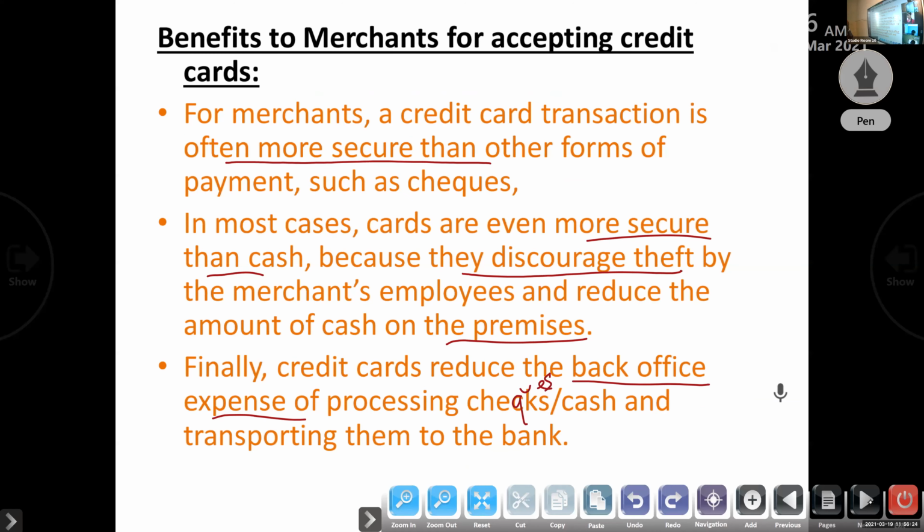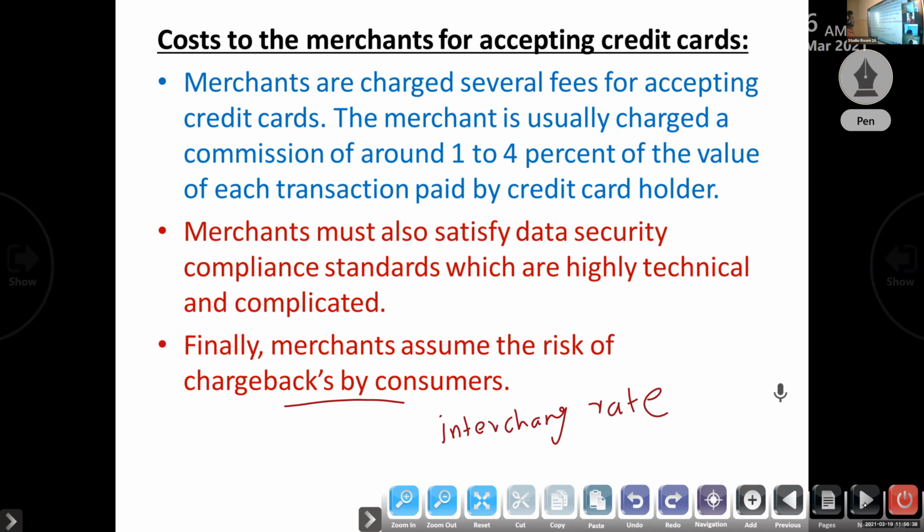Next, benefits to the merchant for accepting a credit card: convenience, and it is more secure than cash. It also reduces the back-office expense of processing checks and cash. Then the cost to the merchant is 1 to 4%. Then additional rates: discount rate, mid-qualified rate. You have to lease a terminal facility, then a telephone facility. Then we have to follow the data security compliance standards.